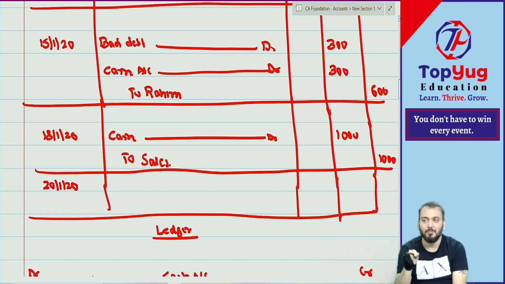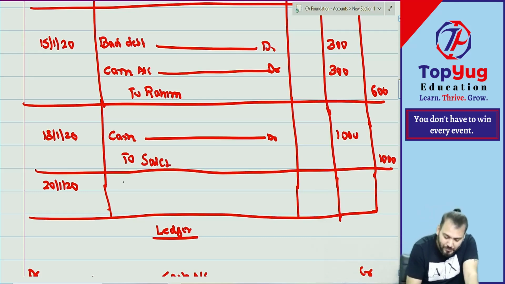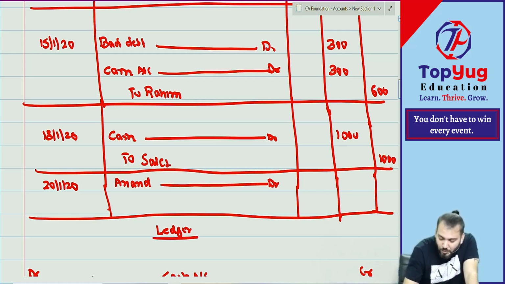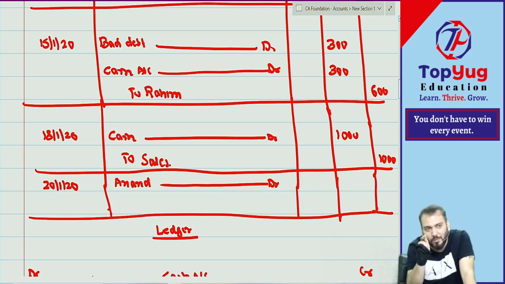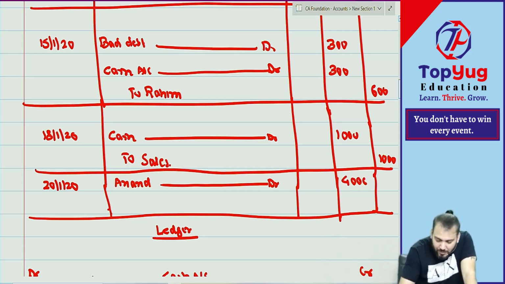So tell me, Anand was what? Decrease in creditor will be what? Debited. So what was the amount you already recorded? What was the amount you initially credited to Anand in that journal entry? That will decrease.